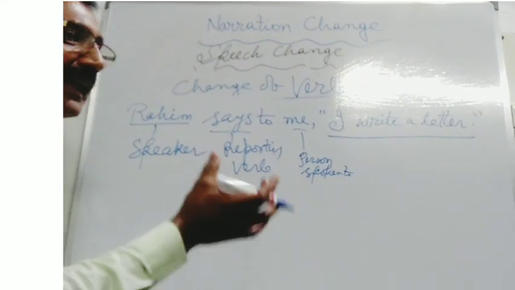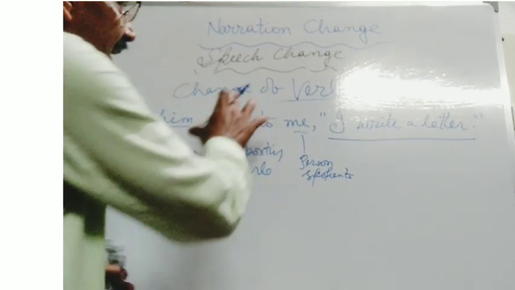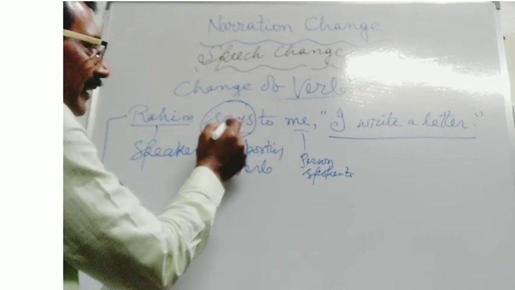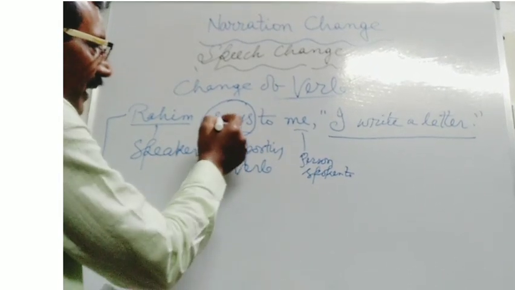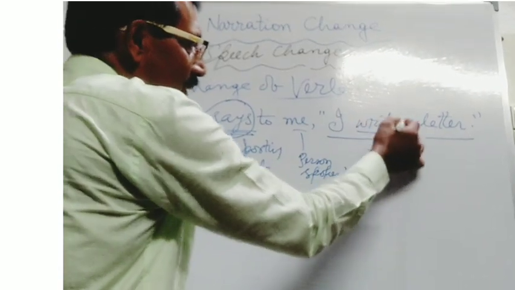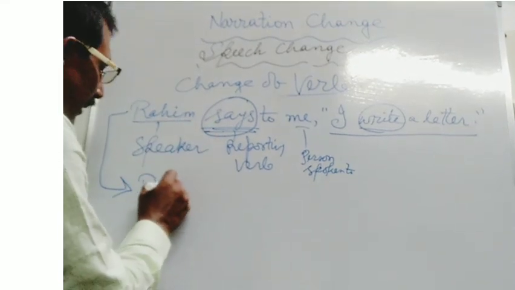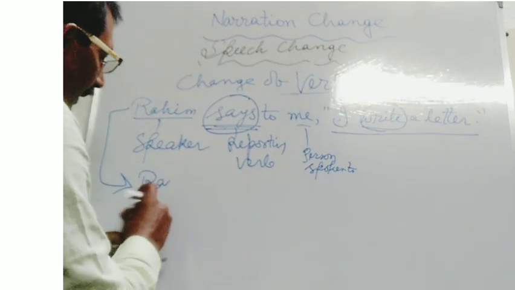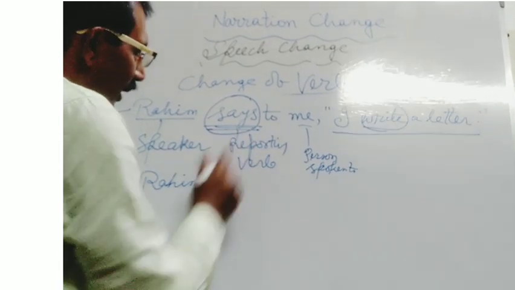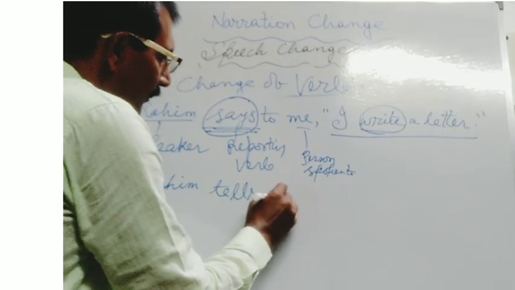At the time of converting the speech into indirect narration, according to the change of verb, you will have to see whether the verb is in present tense or past tense. Here as the reporting verb is in present tense, the verb of the reported speech will not be changed. Here you will have to write Rahim says to will be converted into tells me.